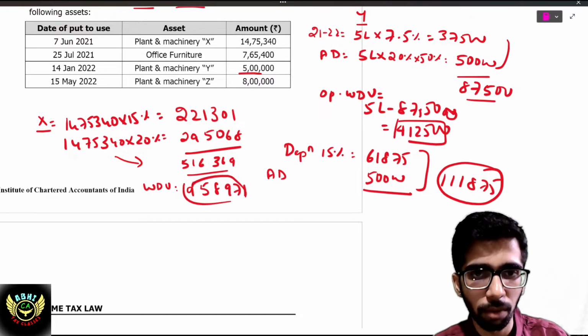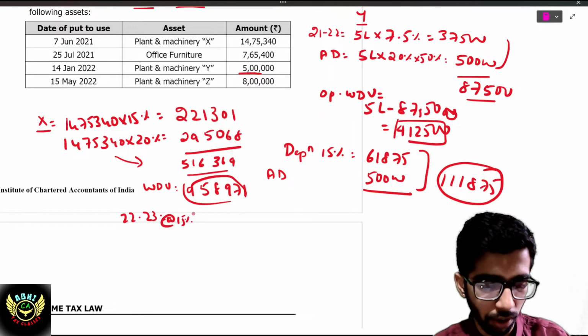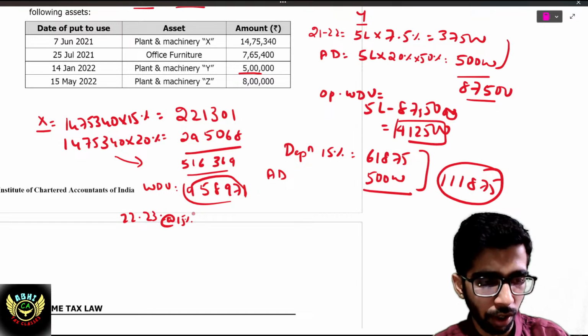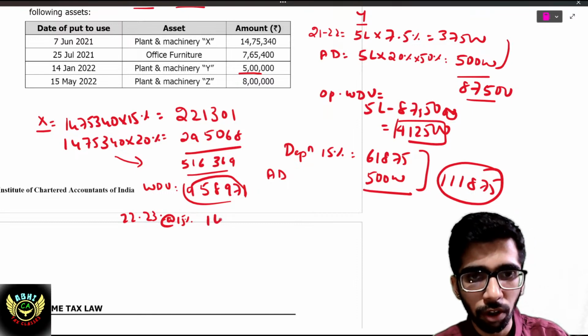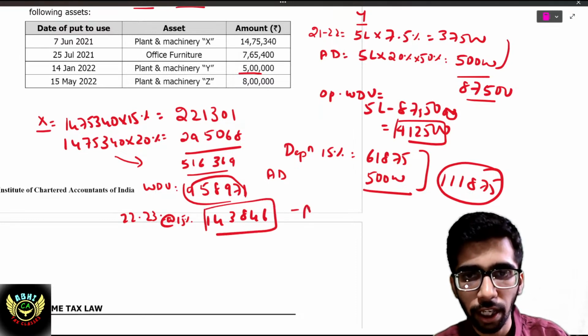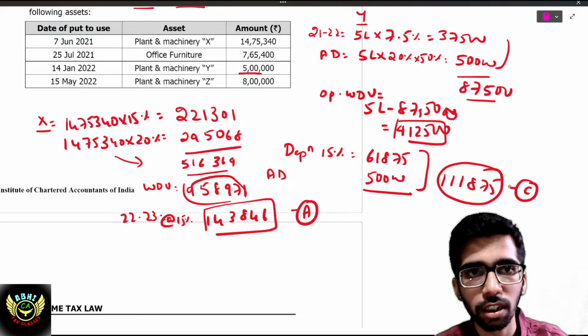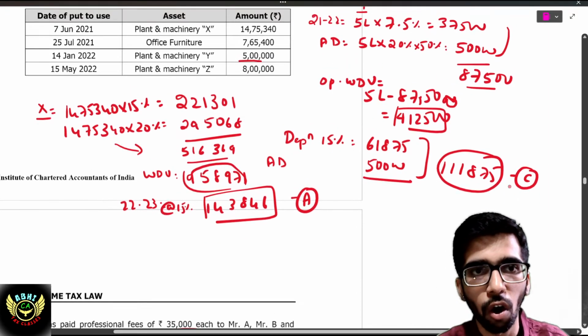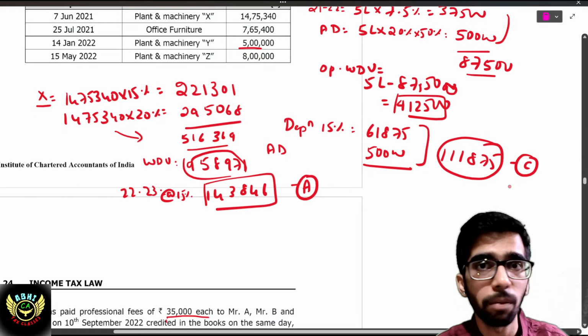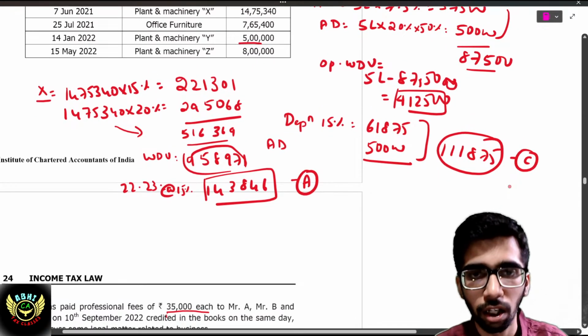It is the opening WDV of Mr. X. For 22-23, depreciation at 15% will be 143,846. It is A. Okay. This we will see as C because it is a plant Y, right? Next, office furniture for which additional depreciation will not be granted. It has been purchased on 25th July, more than okay. Next, furniture.